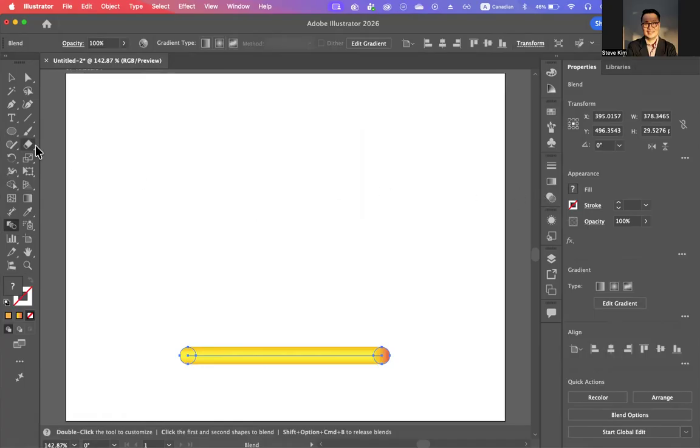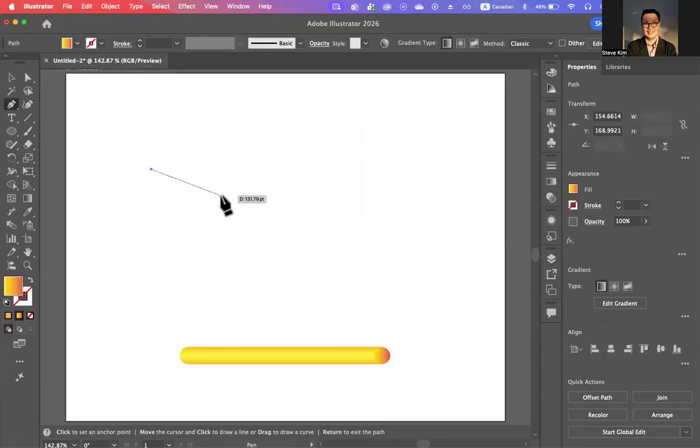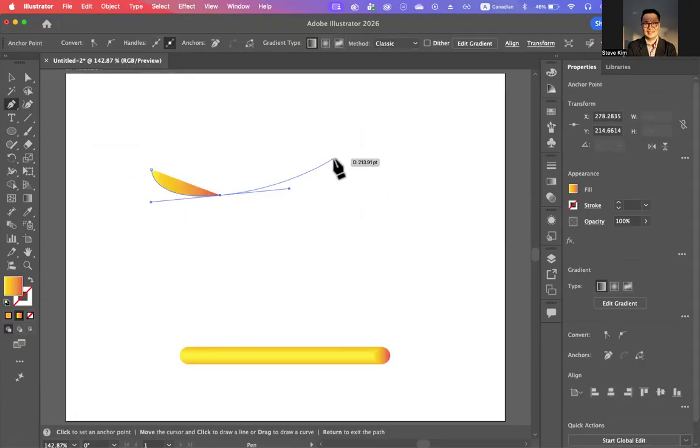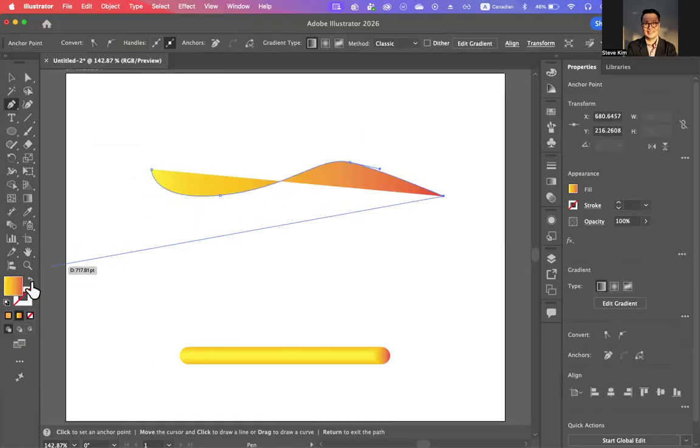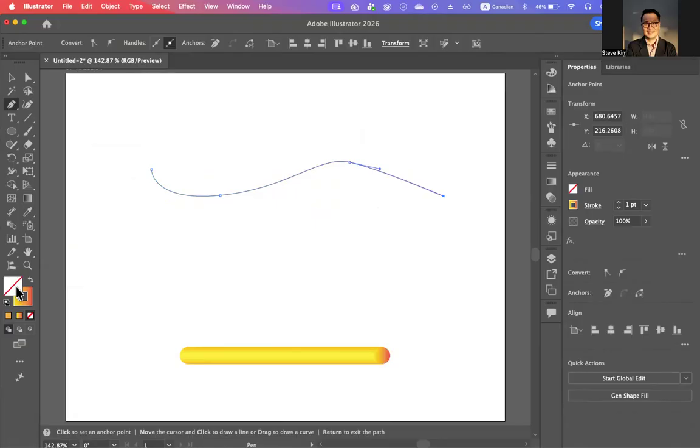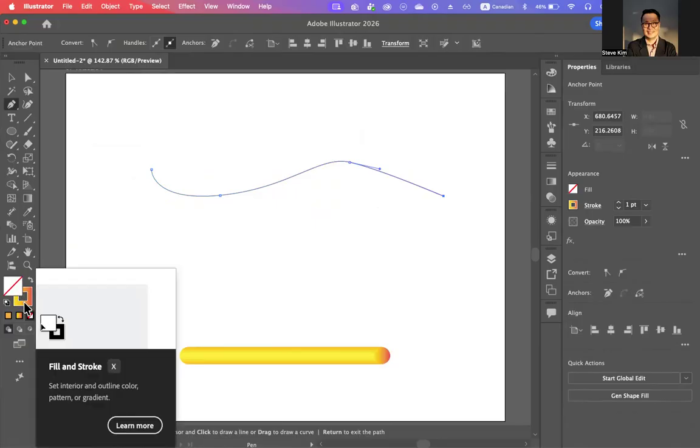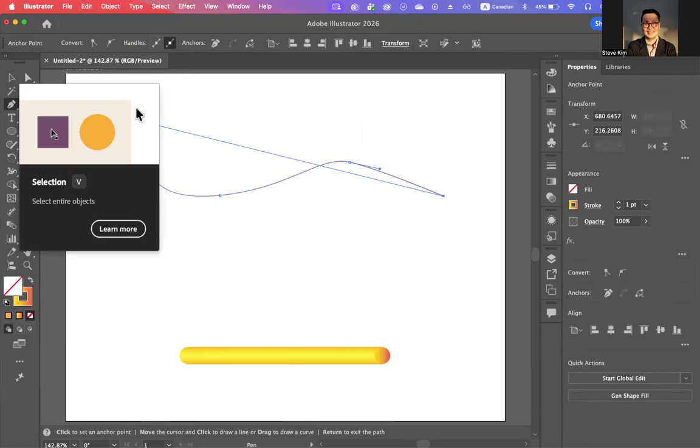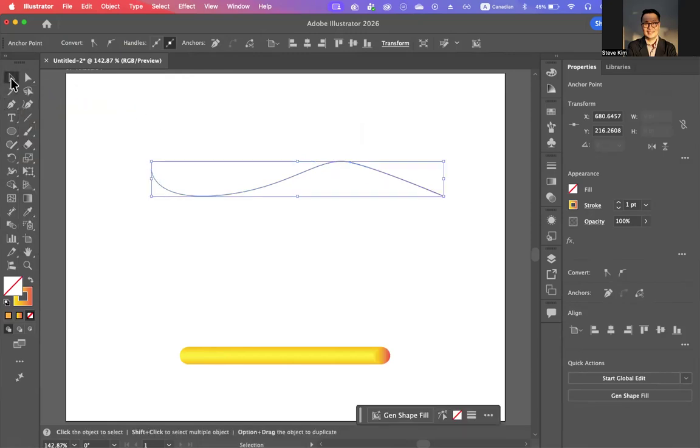Okay, and after that, I will use this pen tool. So you can create any line using pen tool or pencil tool like so, but I will make that one no fill color, just the stroke. The stroke color, whatever color you have, doesn't matter. I press Enter key to move to here.